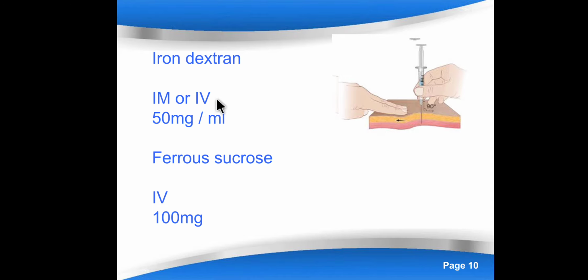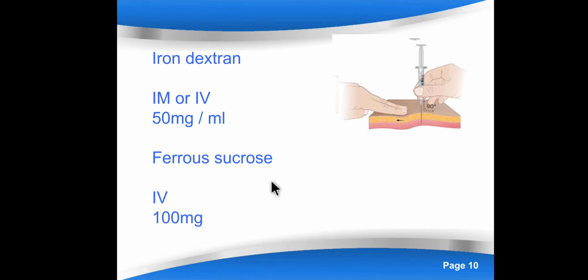So here 50 mg per ml is the elemental iron that is being provided. 2 ml you can give at a time, so it will provide 100 mg. So suppose the requirement is 1 gram, you can give 2 ml daily, that will provide 100 mg. So 10 days you have to give. That is how you can calculate the total dose. In the same way you can give IV also.